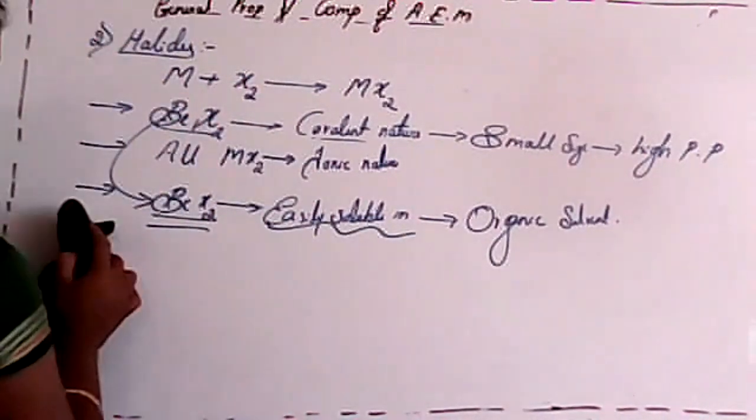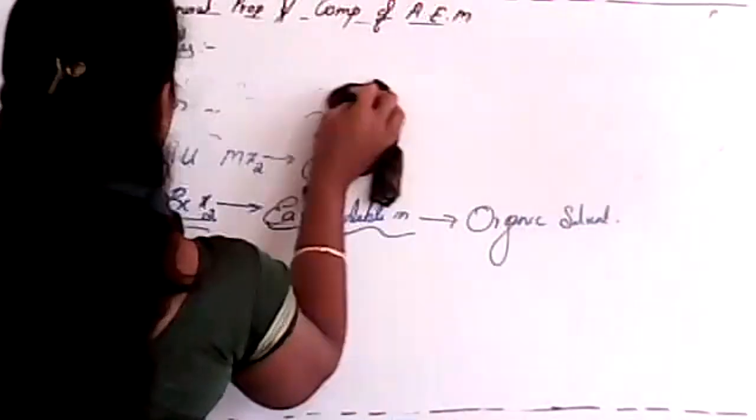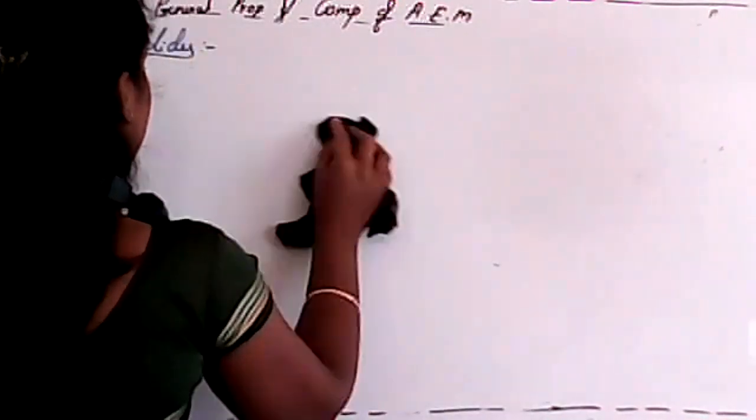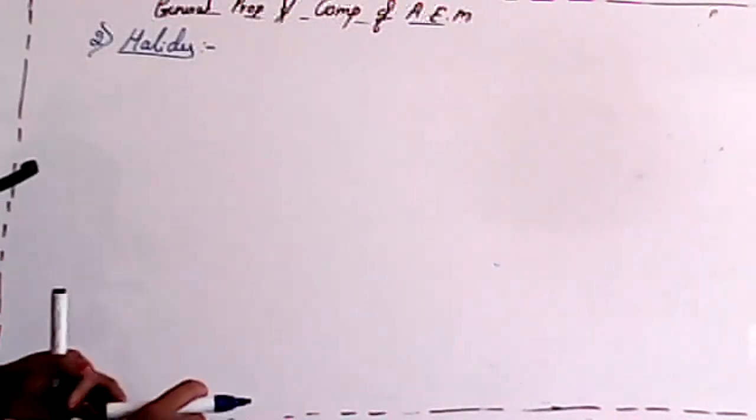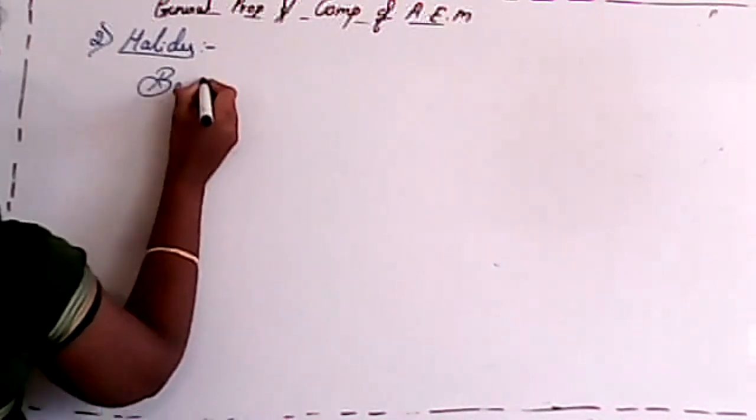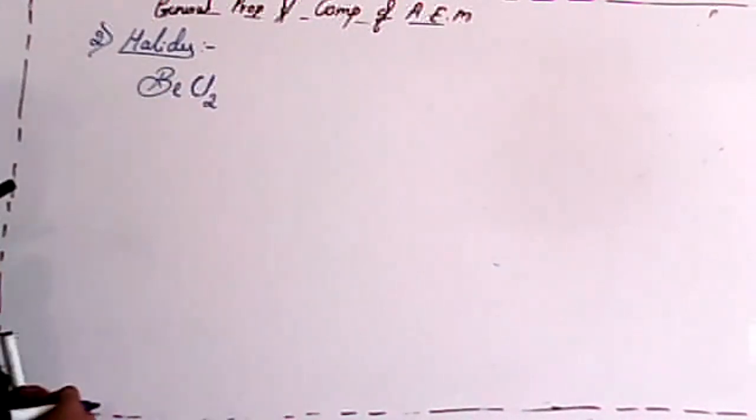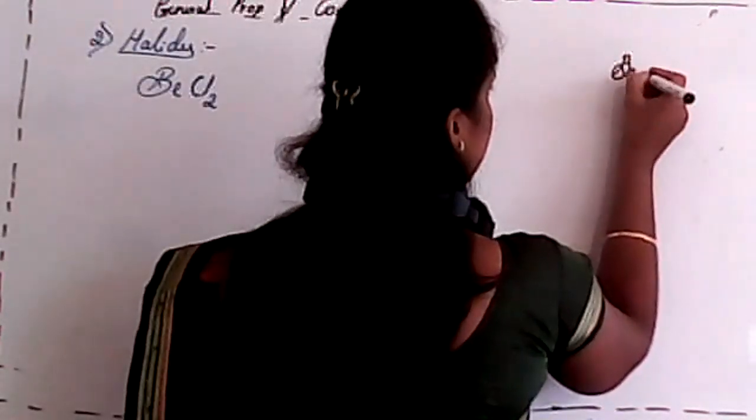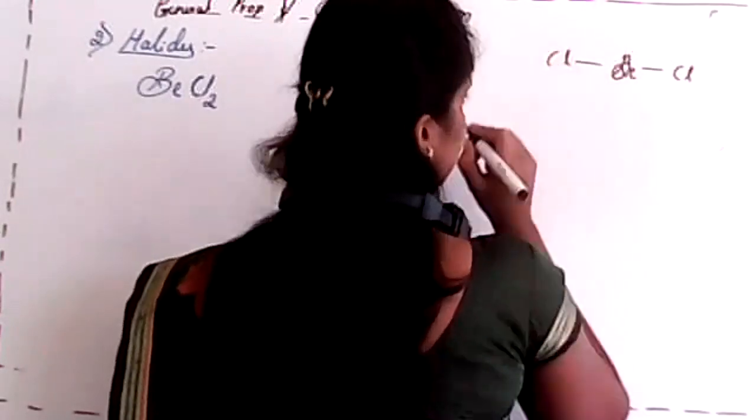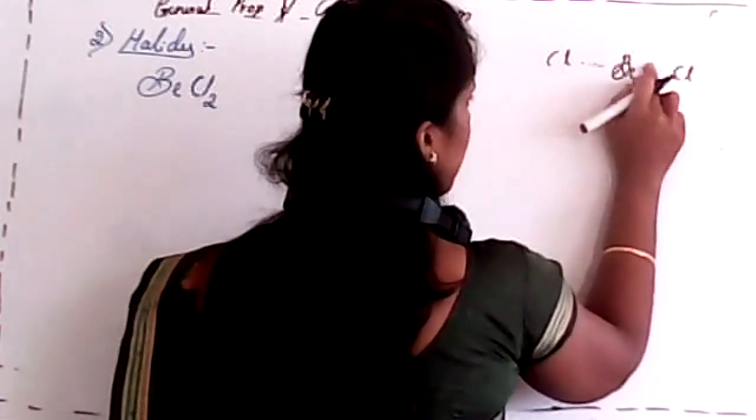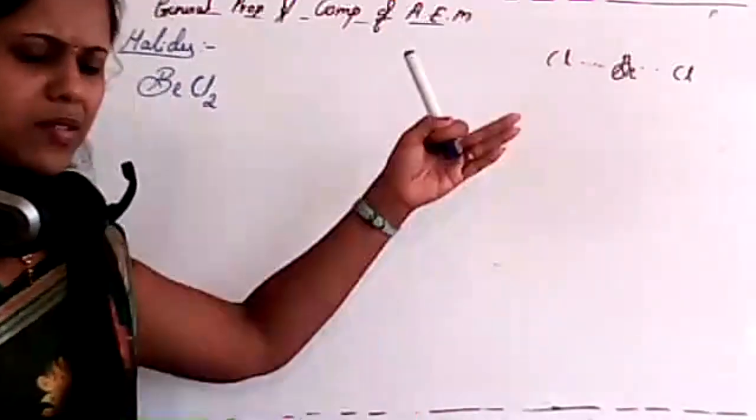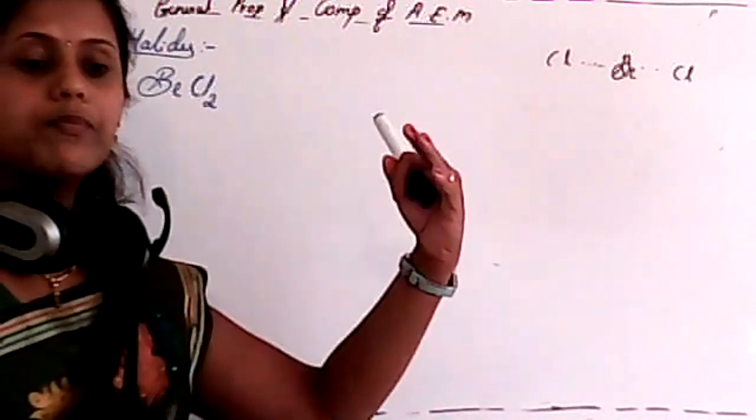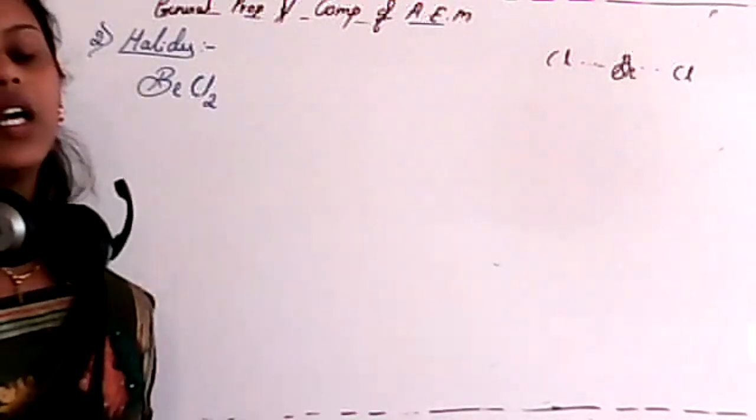So next one is very important, for competitive exams and also for your board examination. Structure of beryllium chloride. See students, if I write the beryllium chloride structure, somewhat like this, it has 2 plus 2, that is 4 valence electrons. But according to the Lewis octet concept, it must have 8 electrons, isn't it?